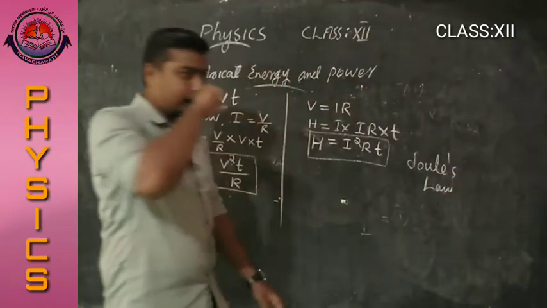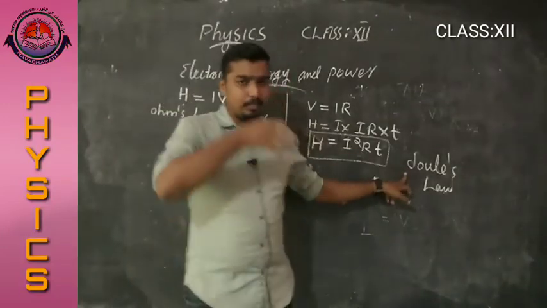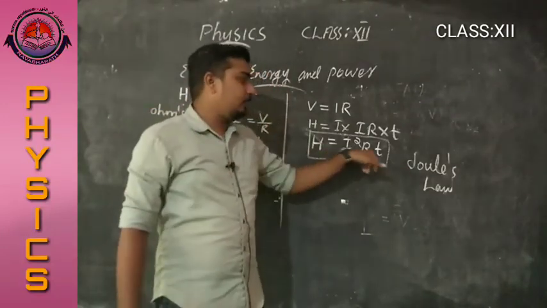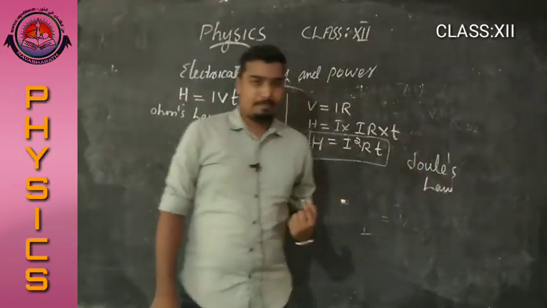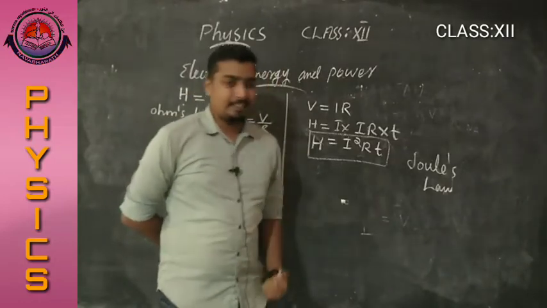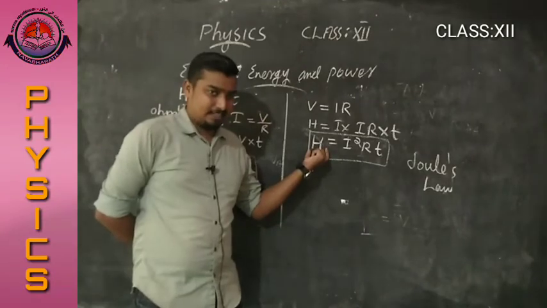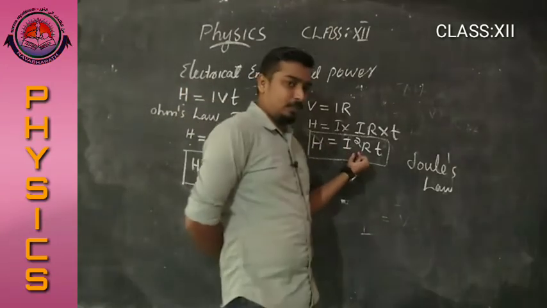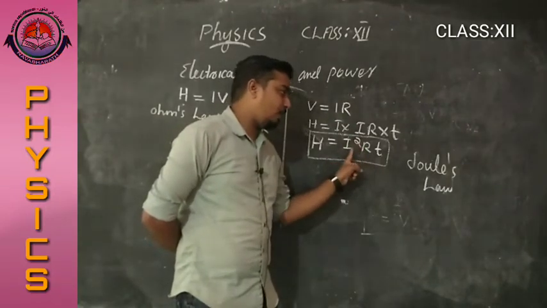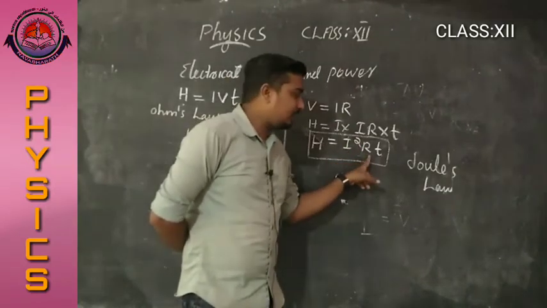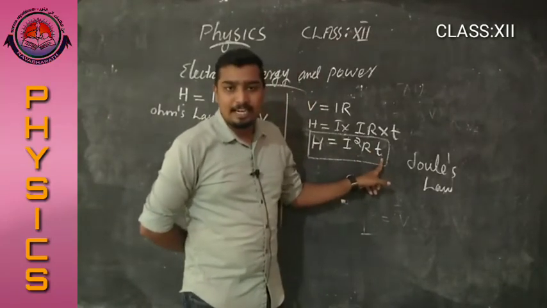Joule's law. You already studied this equation in lower session, that is H is equal to I square RT. What is the definition of Joule's law? Joule's law states that the heat energy generated in a current carrying conductor is the product of square of intensity of current, resistance of the conductor and time of flow of electric current.